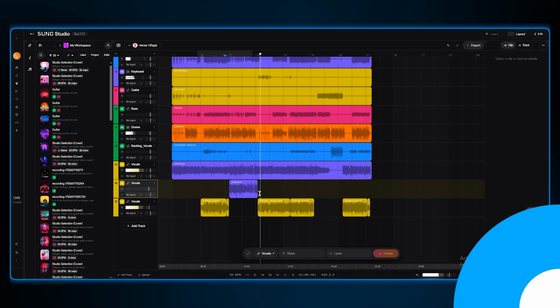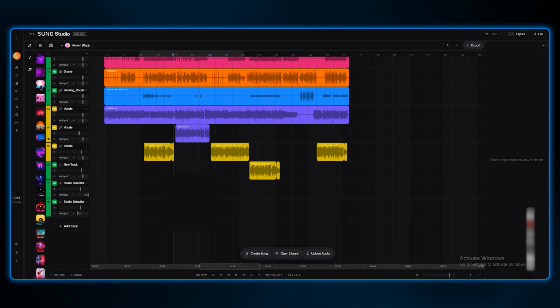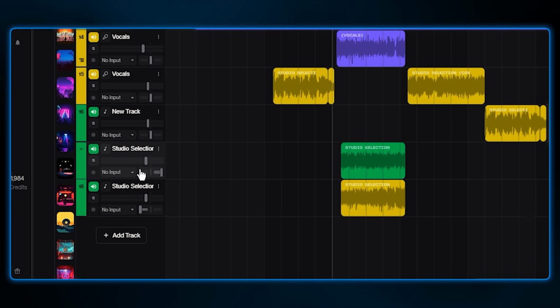Now, let's make it wide. Remember that female vocal track we just generated? It had a rap section too. I'm going to generate another vocal take using the remix tool exactly like we did before. So now I have 2 extra generated vocal tracks for the rap. I'm taking generated vocal 1 and panning it hard left. I'm taking generated vocal 2 and panning it hard right.